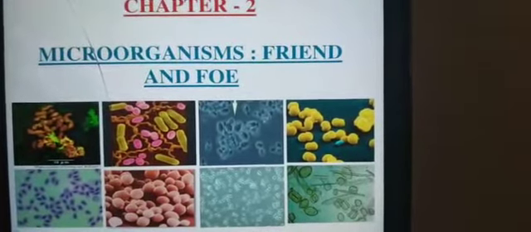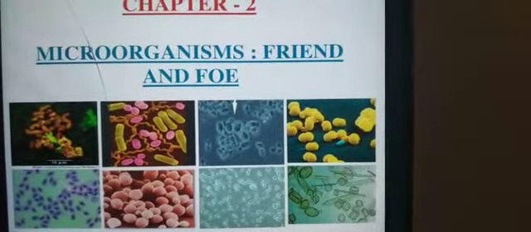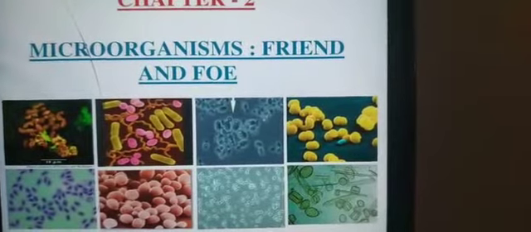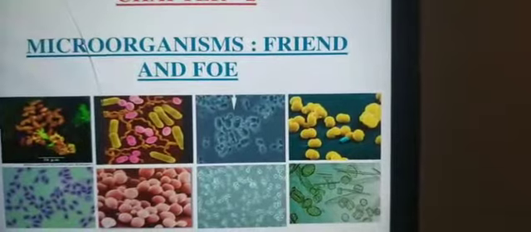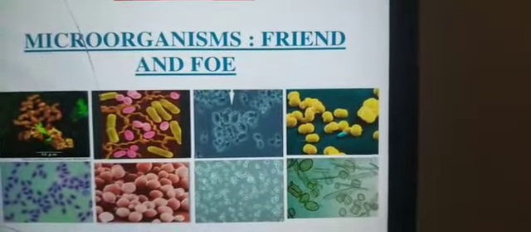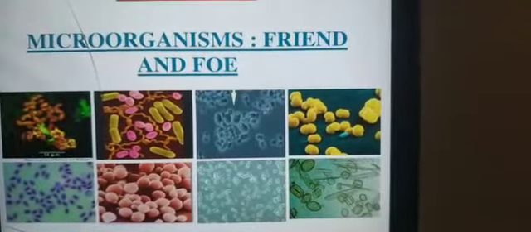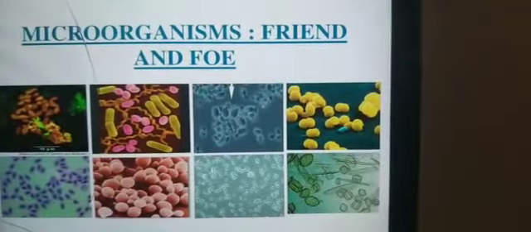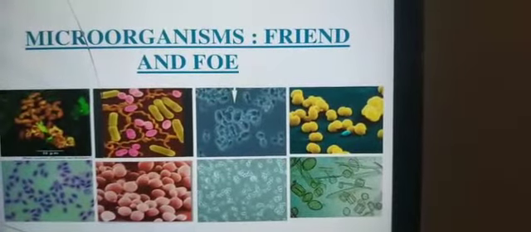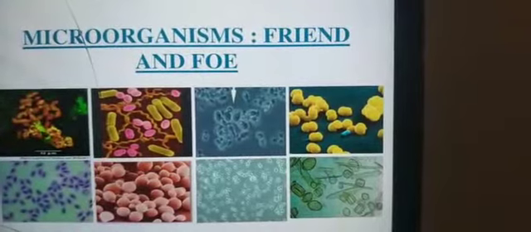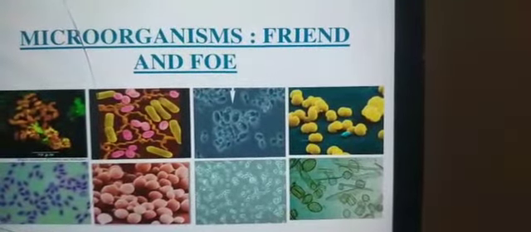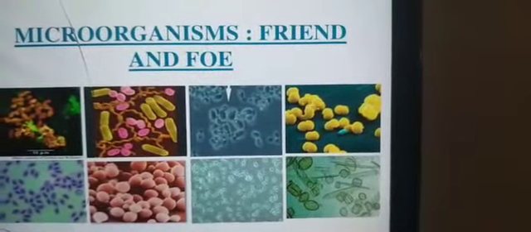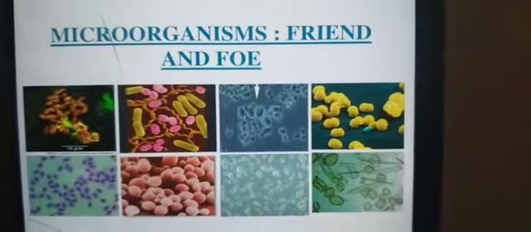Students, you have seen several kinds of plants and animals, right? However, there are other living organisms around us which we normally cannot see. So these are called microorganisms or microbes. For example, you might have observed that during the rainy season, moist bread gets spoiled and its surface gets covered with grayish white patches. Right? You might have observed on the bread.